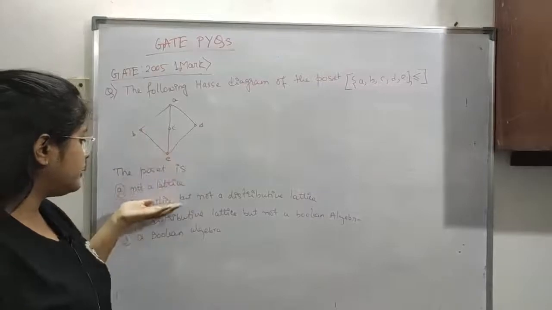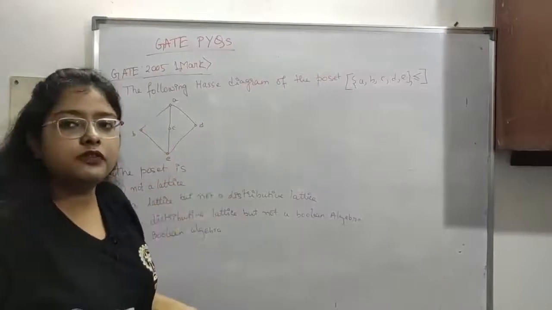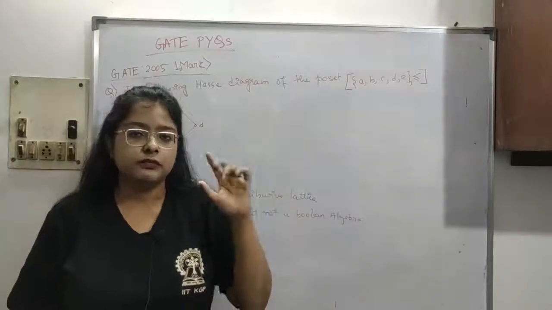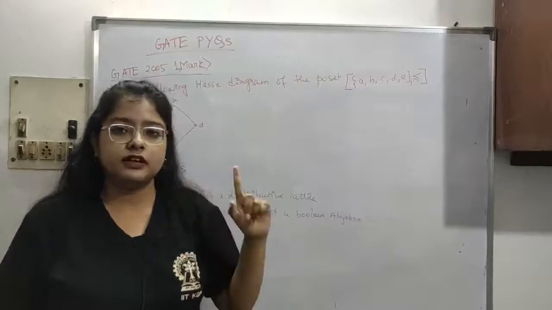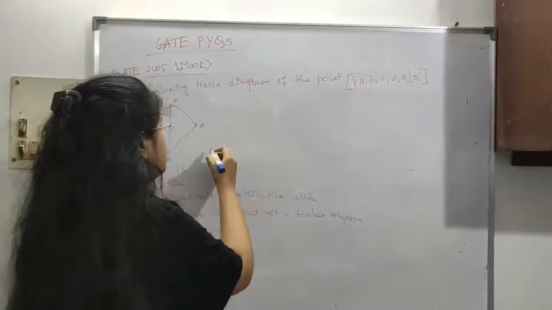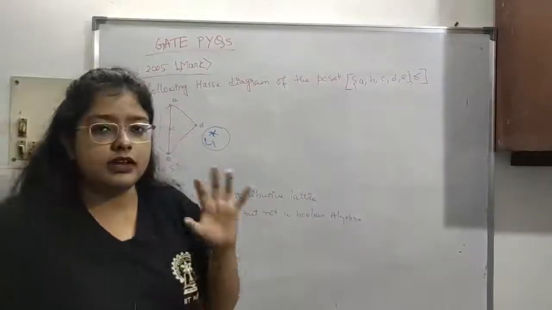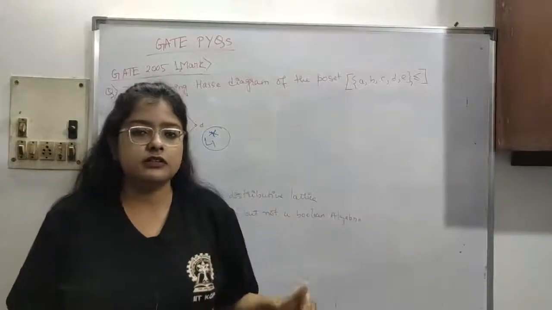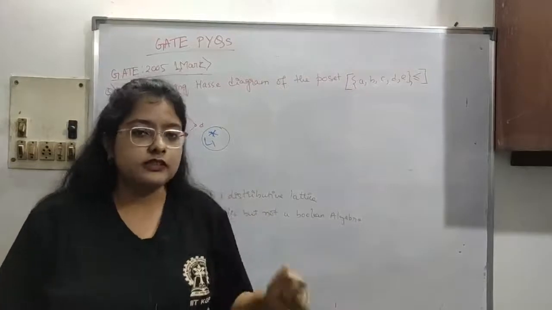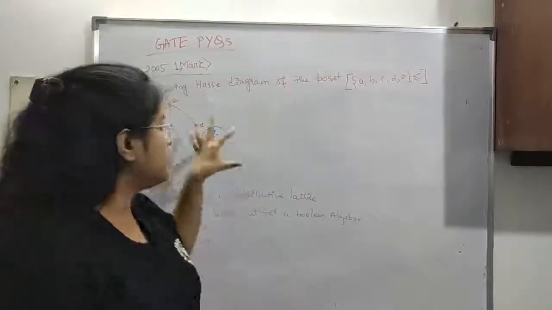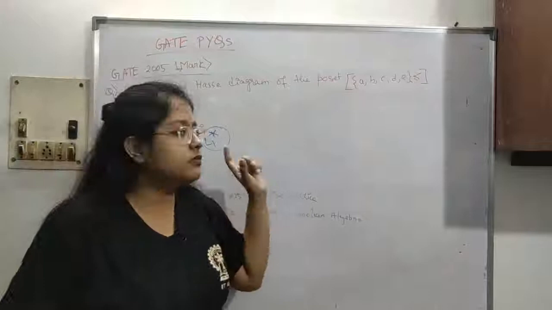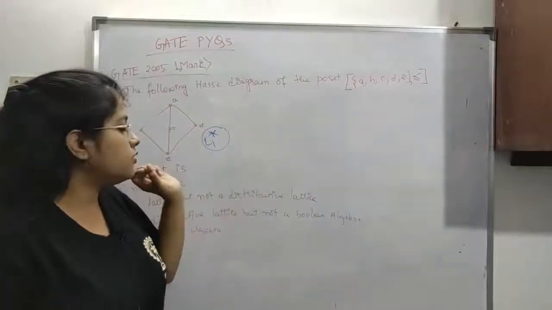The poset is a lattice, not a lattice, or a lattice but not distributive. I have already told you in the previous video to try to remember L1 star and L2 star. So this is basically L1 star. What we have seen is that L1 star and L2 star are both lattices, but they are not distributive lattices. So you can directly say this is a lattice, but not a distributive lattice.